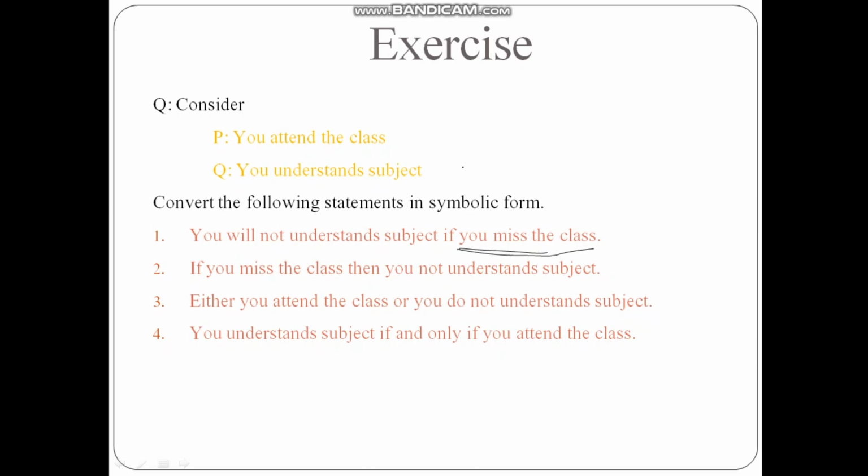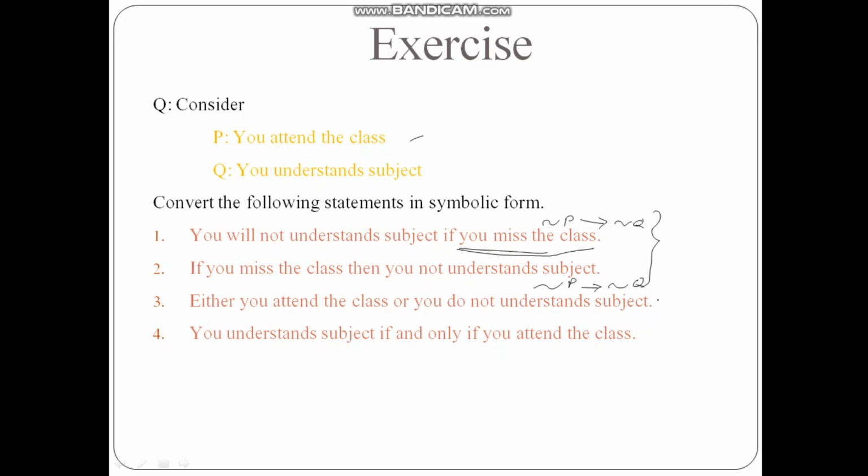So you attend the class is P, you miss the class is not P, and you understand the class is Q, so you will not understand the class will be not P implies not Q. Next one is if you miss the class, then you will not understand the subject. This is straightforward. Again, this is not P implies not Q. Even though these two statements are written in different ways, their representation is the same. If you read it properly, you will find that the meaning is also the same.